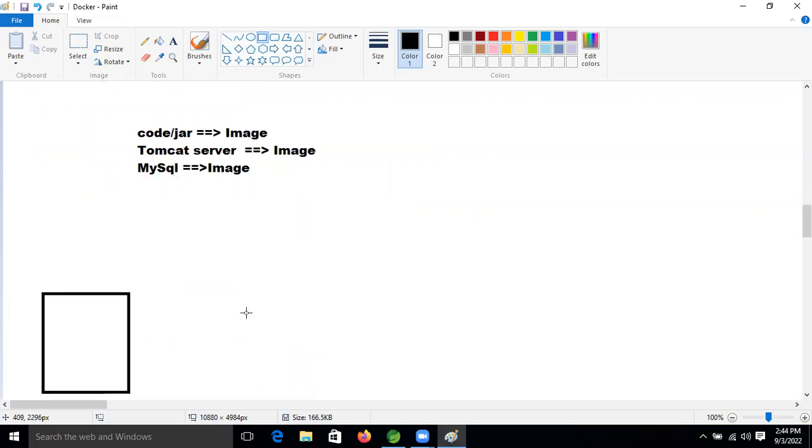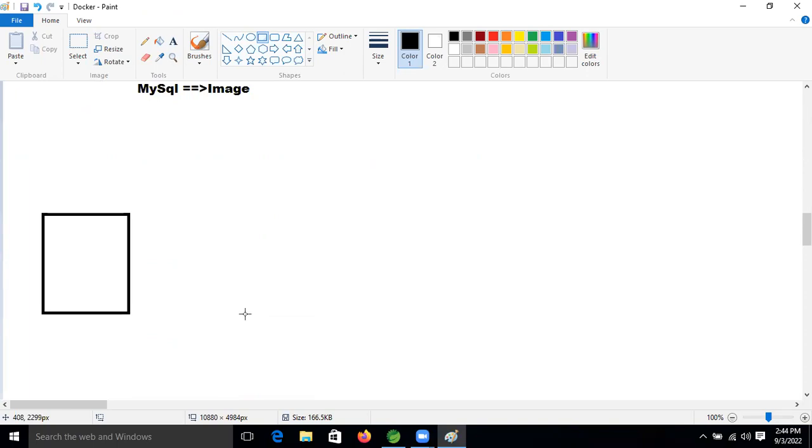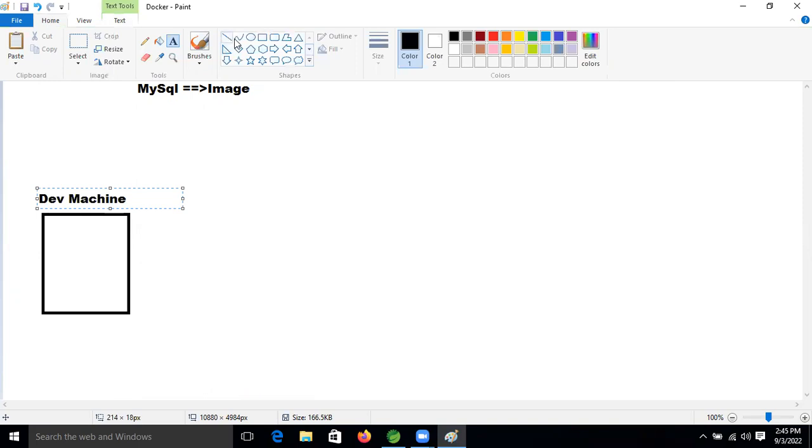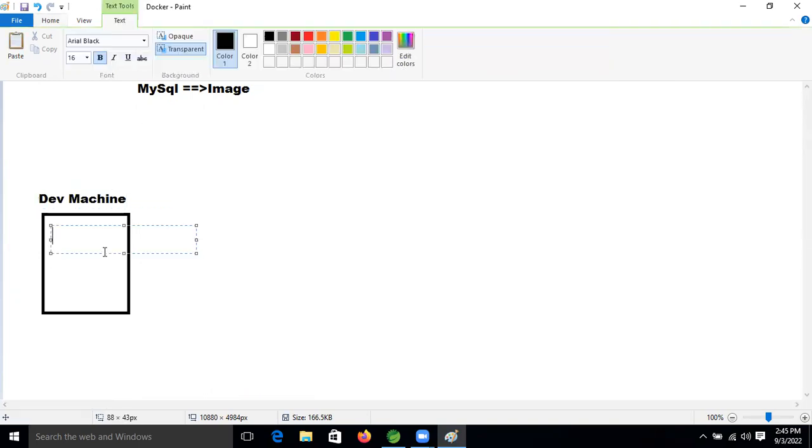So fine now. Okay, so here, this is the developer machine, right? Assume this is the dev machine. In that, what we have is code. Code is nothing but a jar, right?